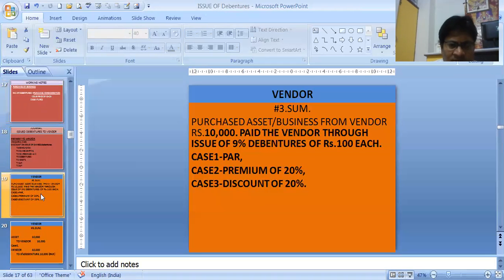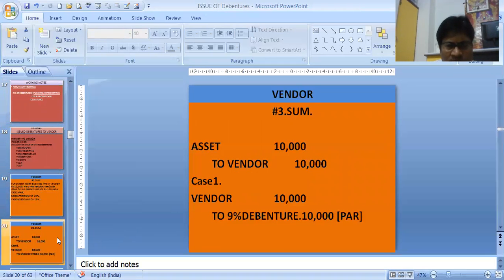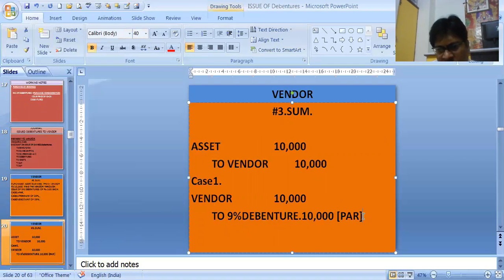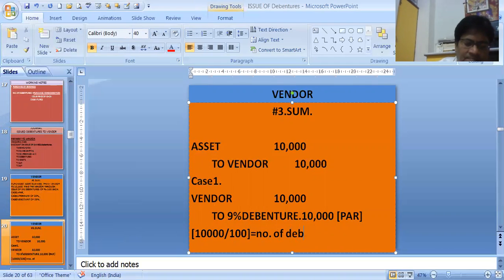The formula remains the same: total purchase consideration divided by price of each debenture. It will be 100 debentures we have issued.